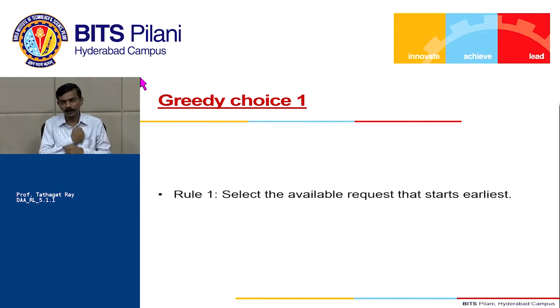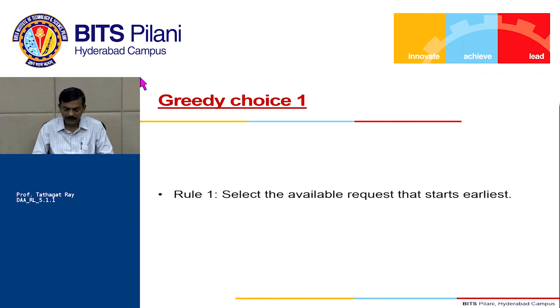Let's pick up the activity which is starting the earliest, and whenever it finishes, I will start the next available activity. So we'll go by the earliest starting time of activities. The question is whether this will give me an optimal solution or not.